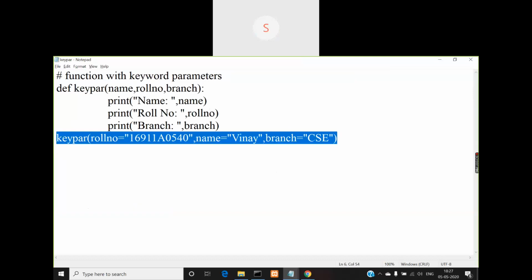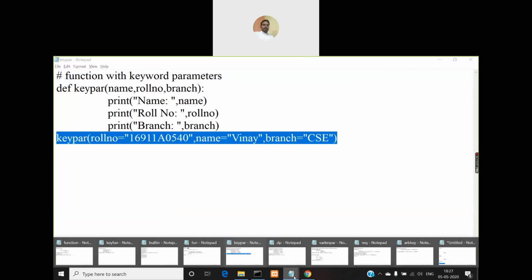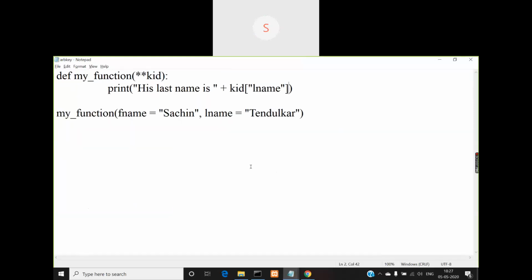So now we'll see this function. The function name is my underscore function. Look at how many stars are there here.